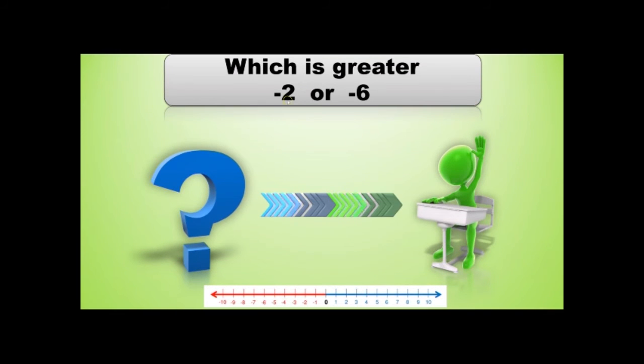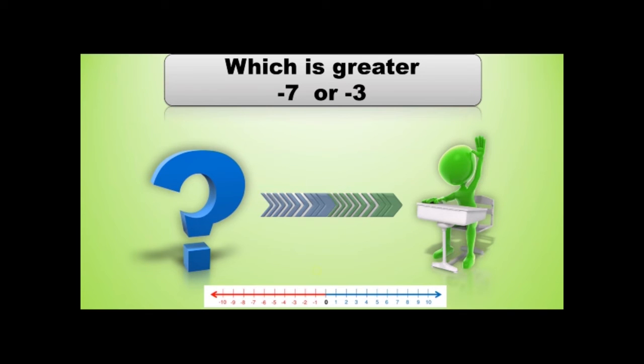Which is greater, -2 or -6? Let's look at the number line below to help us. Here's -2, and here is -6. The further we go this way to the left on the number line, the smaller the number. So -2 and -6 will make -2 the greater number.